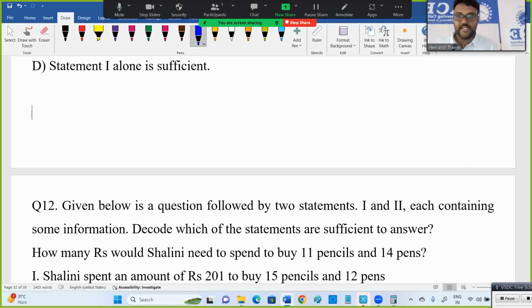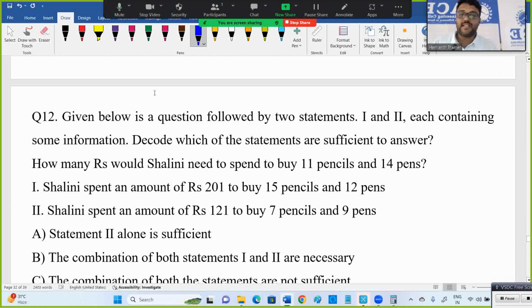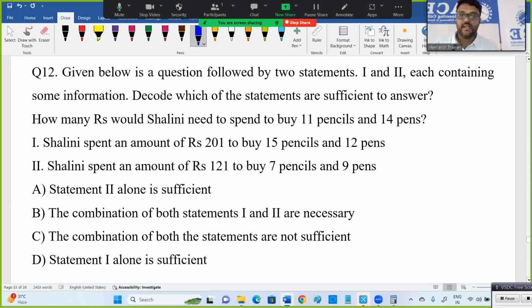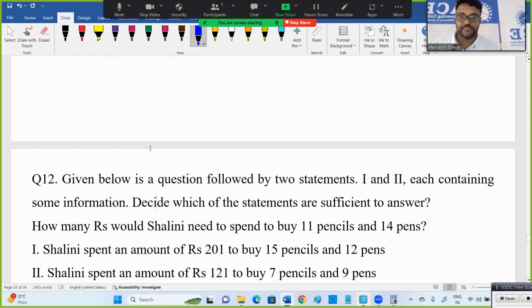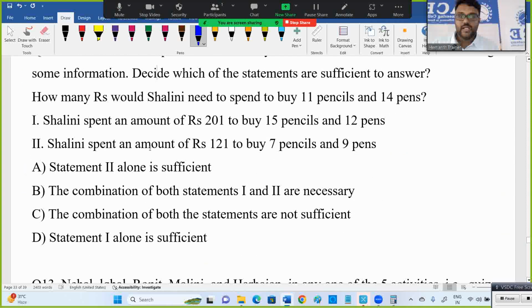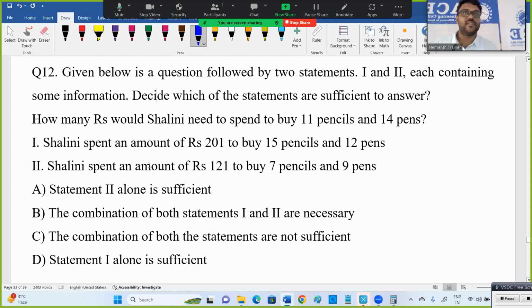Next again, data sufficiency. Data sufficiency can be asked from any concept. Any concept can be used to ask the questions. Now again here alone is not given.